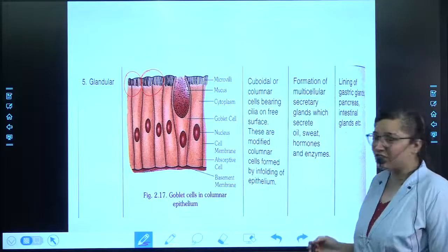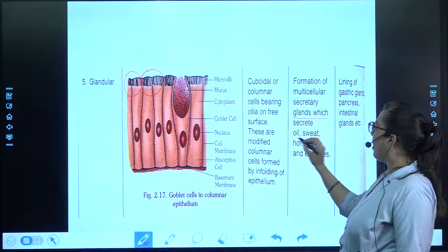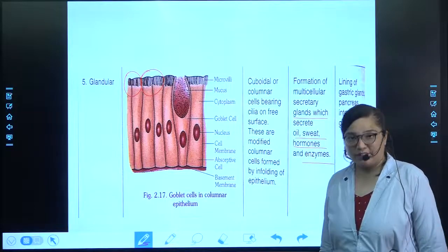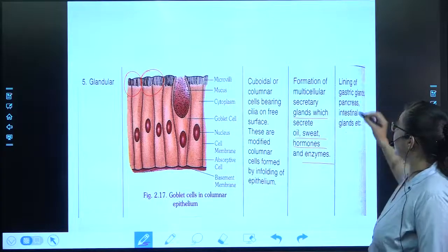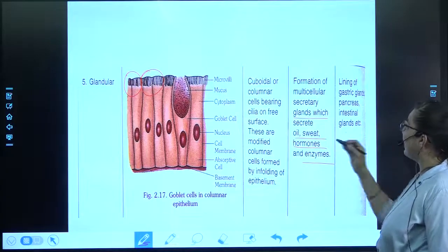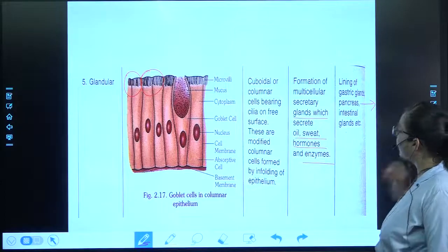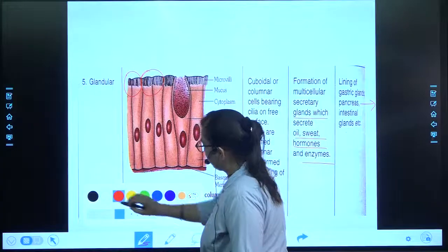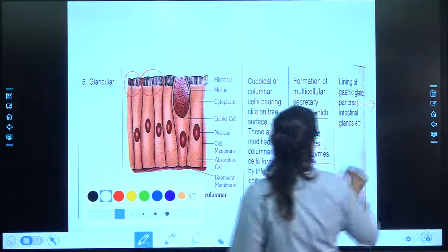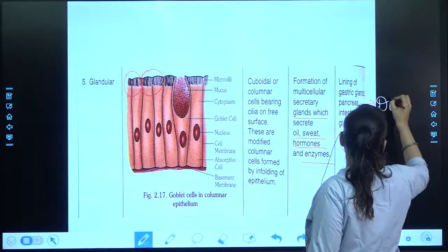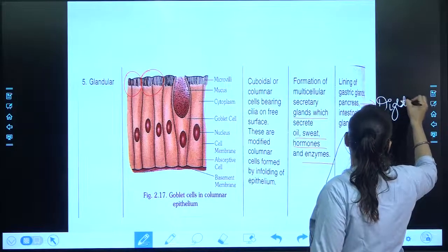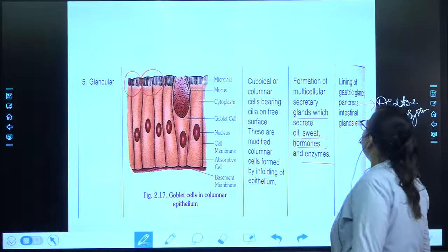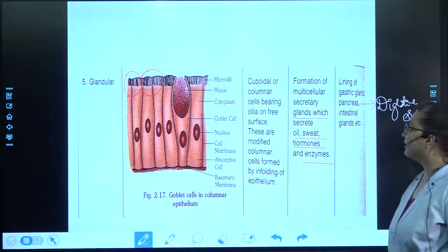enzymes. So for the secretion of oil, sweat, hormones and enzymes, it is this glandular epithelial tissue. It is present in the lining of the gastric glands, in the pancreas, again a part of our digestive system, near the stomach only, and in the intestinal glands.